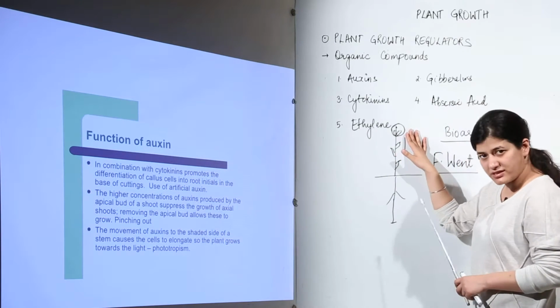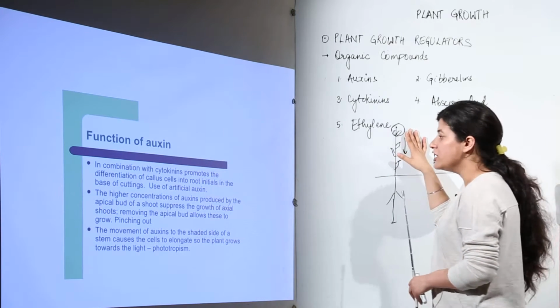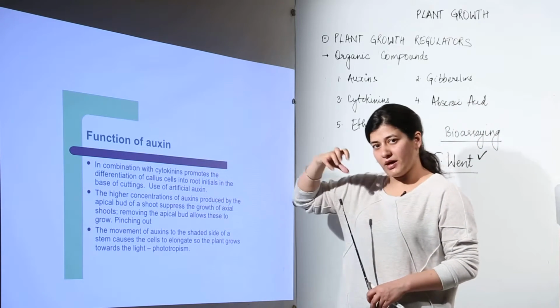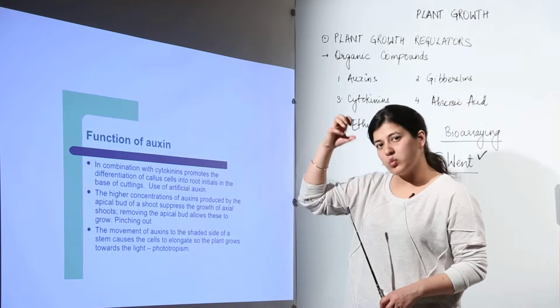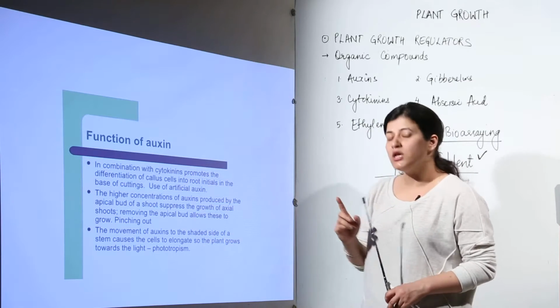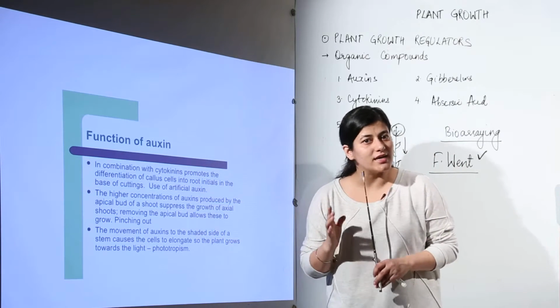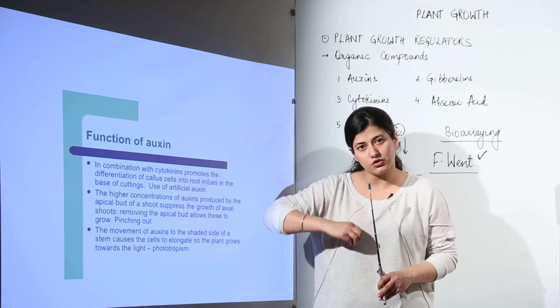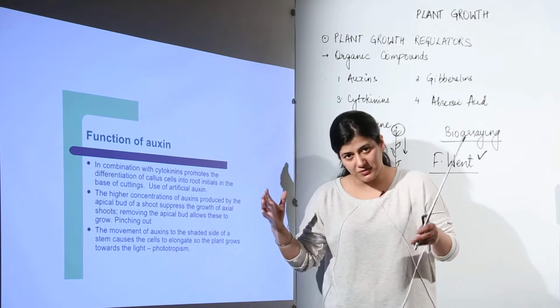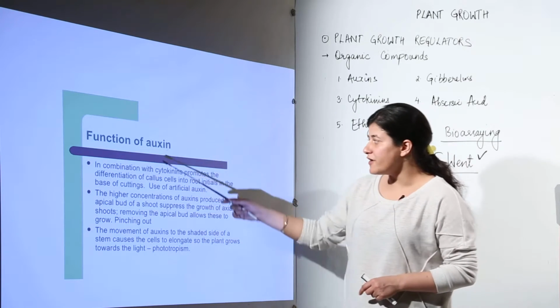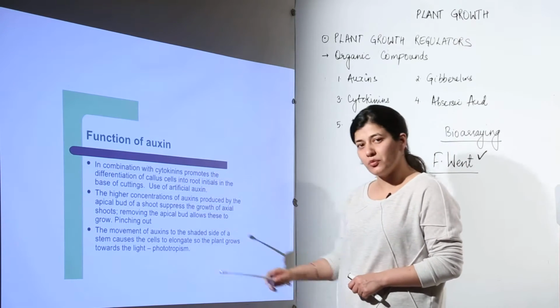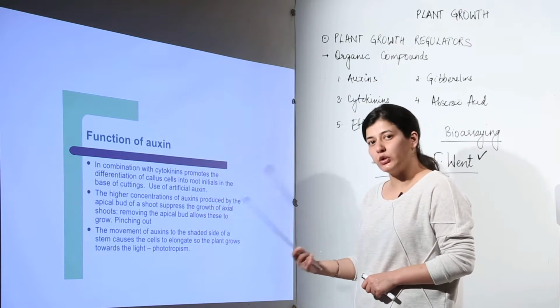because they are present in shoot apical meristems, apices in the plant. So they are going to suppress the lateral growth and bring about the vertical growth. First thing that you need to remember, there is a term known as apical dominance, which tells that the plant would grow vertically higher and higher and it would suppress the lateral growth, and that is the function of auxins basically.